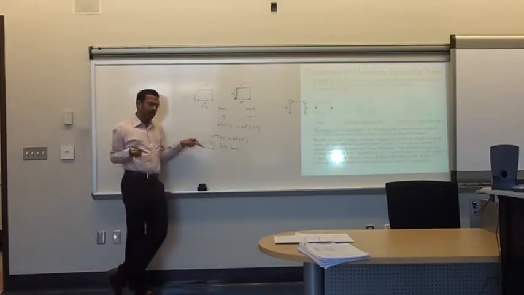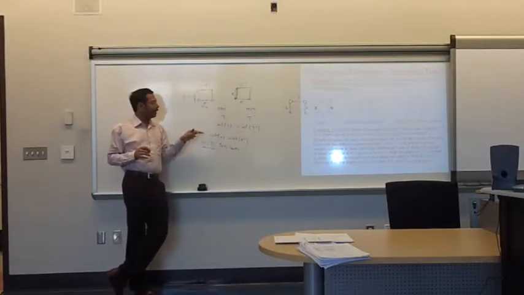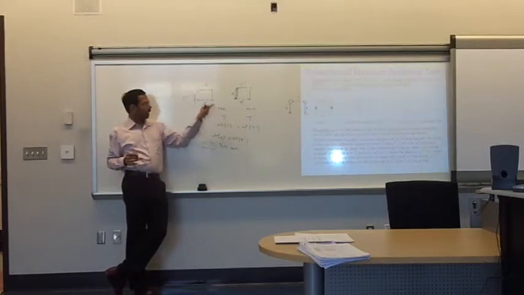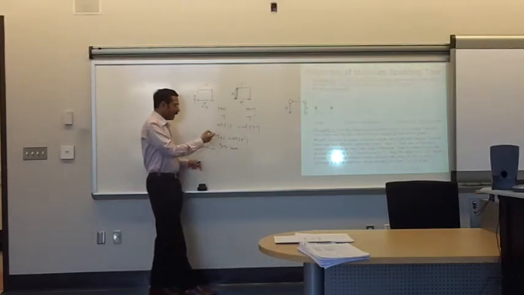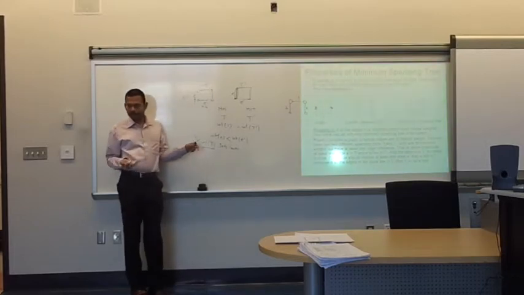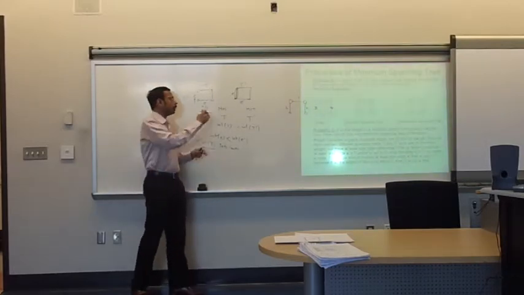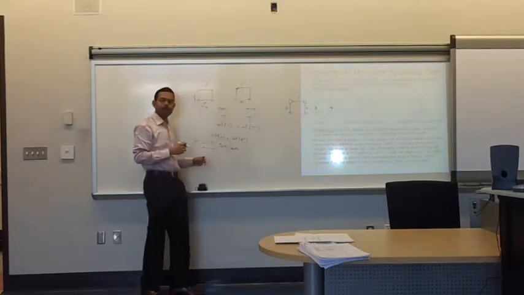The previous one is not a minimum spanning tree, but our assumption is both are minimum spanning trees, right? So which means if weight of E is greater than the weight of E prime, T won't be a minimum spanning tree. But if it's the other way, if weight of E is less than the weight of E prime, what can we do?